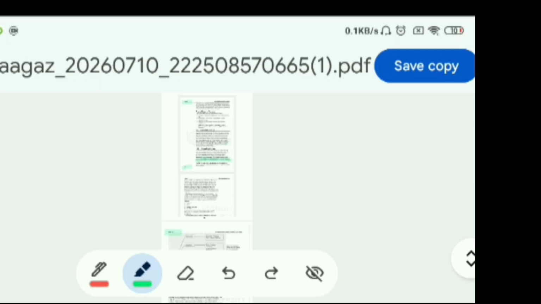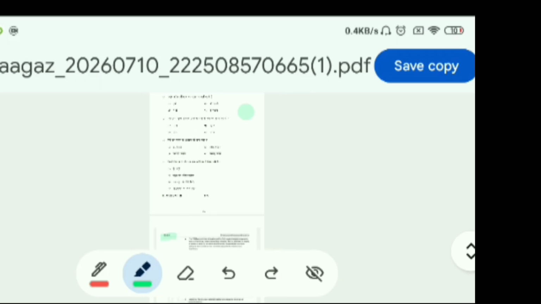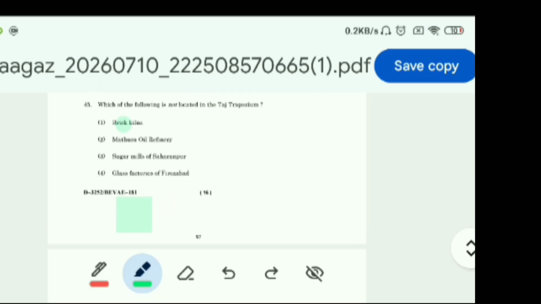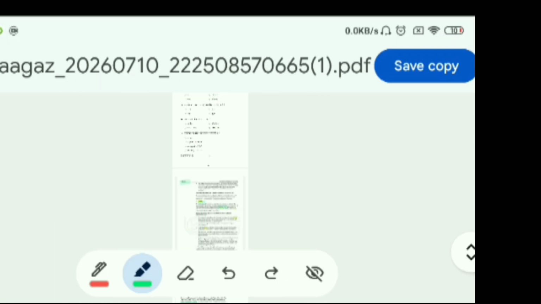So three options, brick kilns, Mathura oil refinery, and glass factories of Firozabad are located in the Taj trapezium. So sugar mills of Saharanpur is not located in the Taj trapezium. So the answer is option 3, sugar mills of Saharanpur.